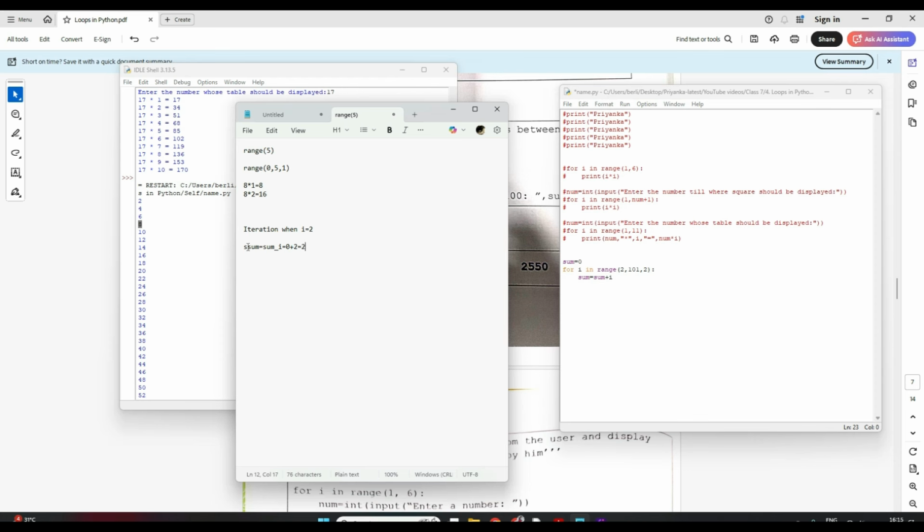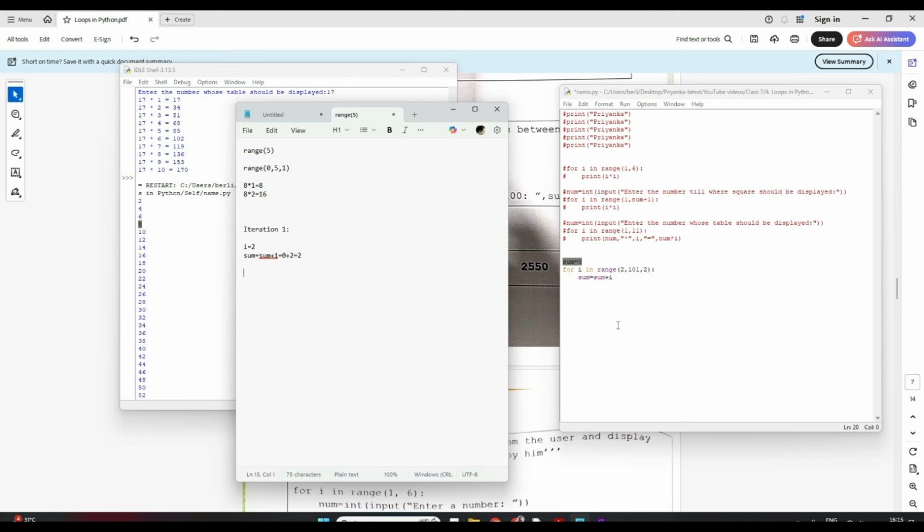So in the first iteration, my I will be 2 and my sum will be what? Sum is equal to sum plus I, correct? So it will be 0, because sum we have initialized as 0. So 0 plus 2, it will become 2.